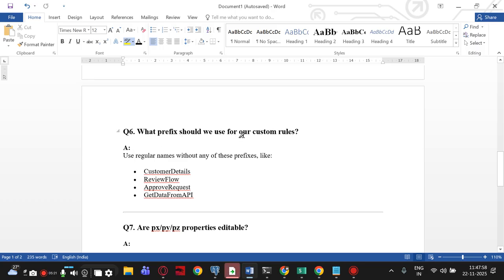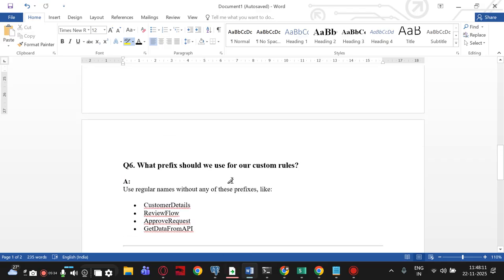What prefixes should we use for custom rules? You can use anything which is meaningful to you, in an understandable manner, but it should not start with px, py, pz. That's it. You can say it like that.